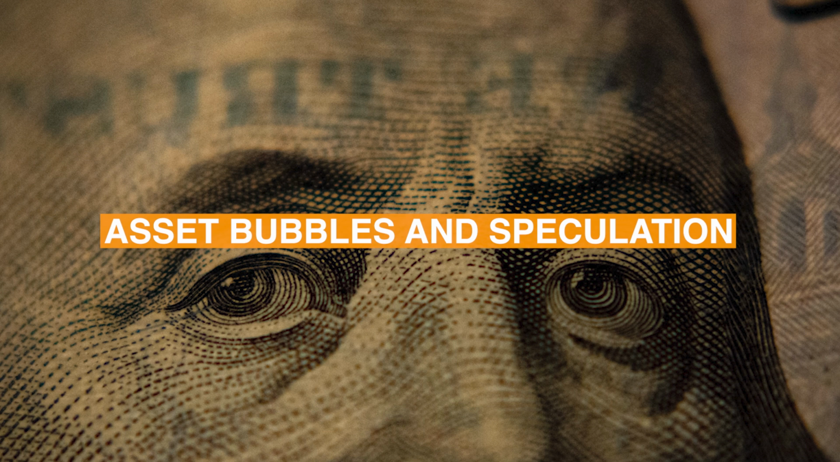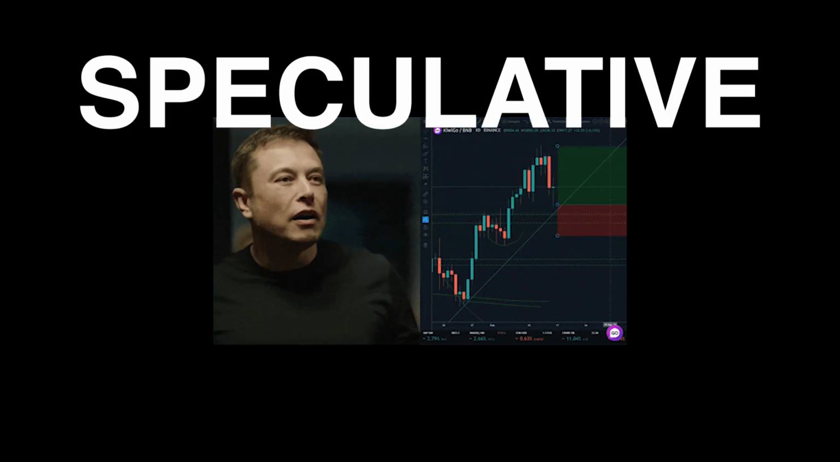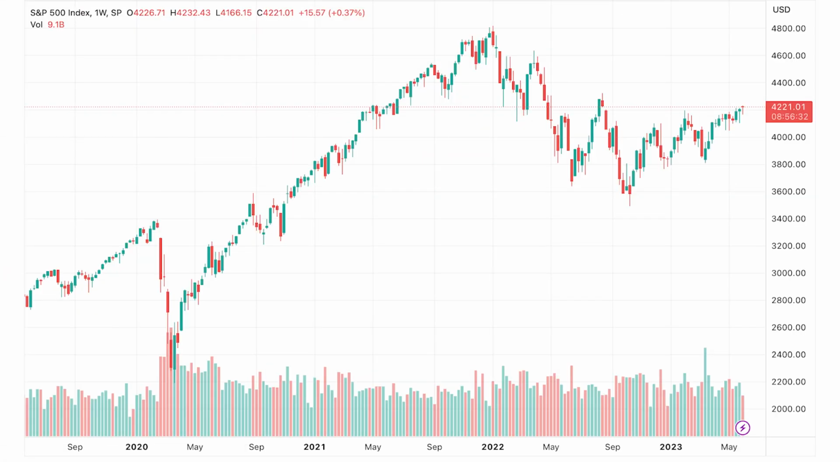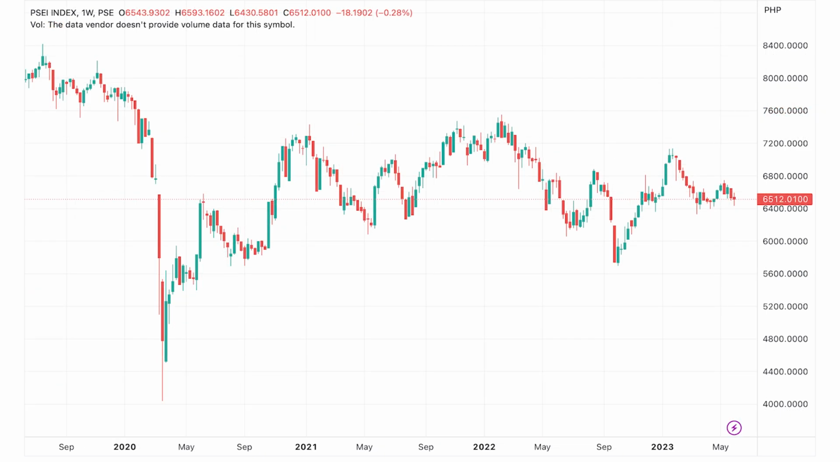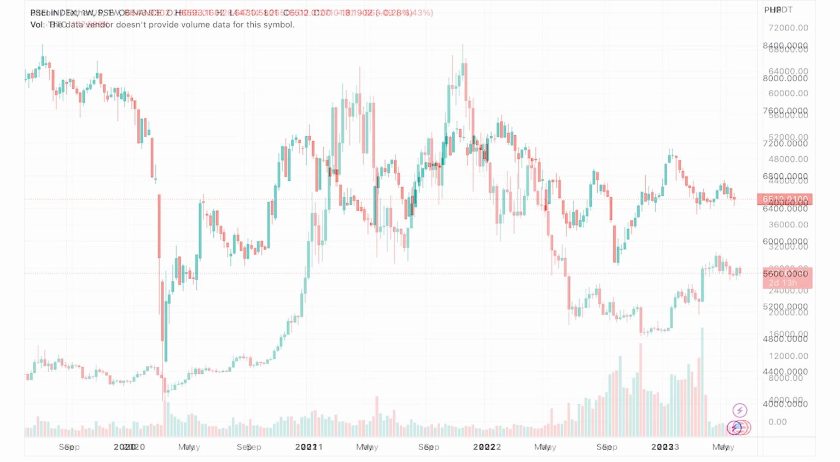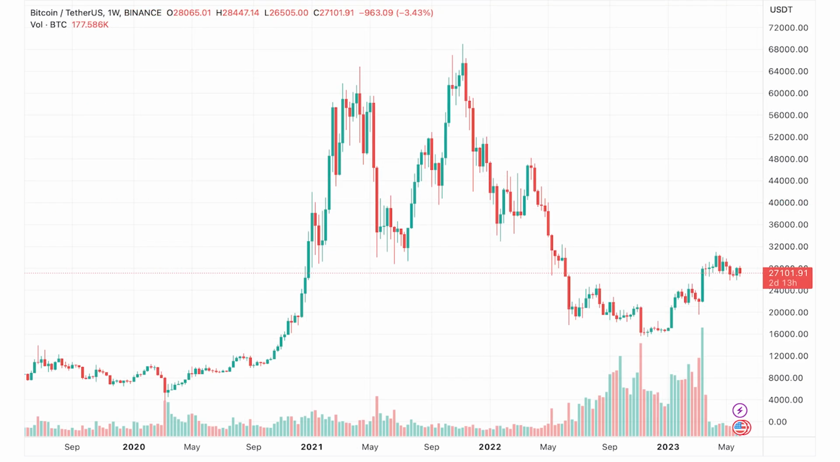Reason number 4, asset bubbles. Excess liquidity from overprinting can fuel speculative activities and inflate asset prices. And that's the main reason why we saw the stock market, crypto market, and even real estate start to move up in 2020 and 2021, because there was an excess of liquidity.